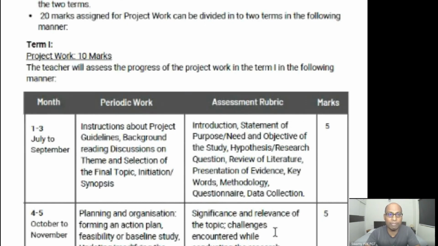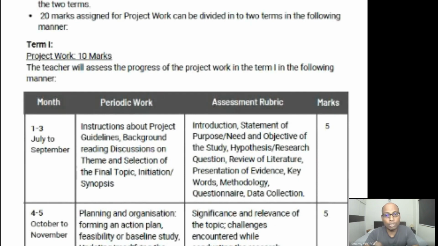So there may be some kind of challenges, or your parents might not allow you to go to neighboring houses or apartments to collect the data. But these are the common problems when you start doing this kind of project, and you have to do it. Or if you want to do a skit, then how to conduct the skit and all those things are also normal problems.